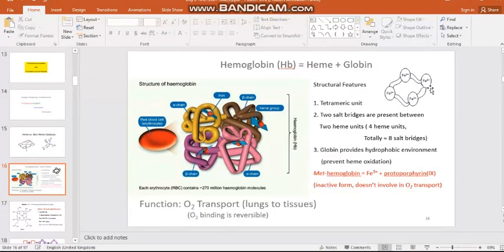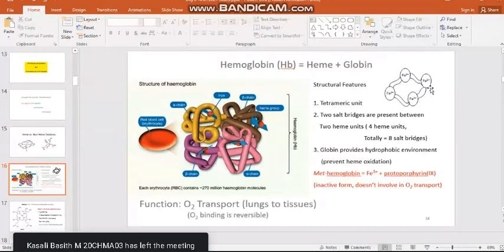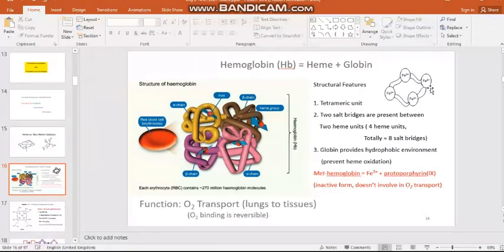Here, the globin protein surface has polar groups. These polar groups undergo salt bridge formation. In addition, it is hydrophobic in nature. So why is the hydrophobic nature of the protein needed? That is also highly interesting. So what would happen when we have a hydrophilic environment?